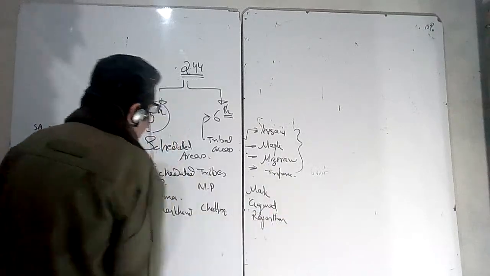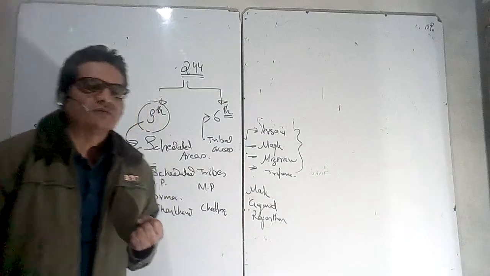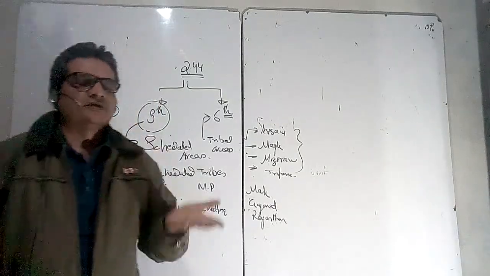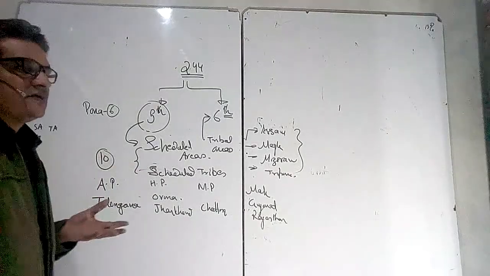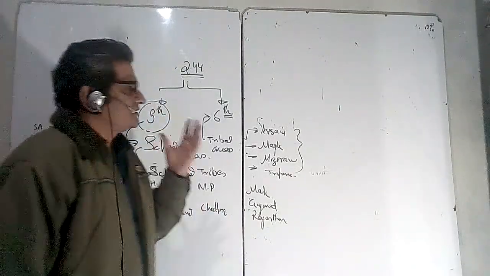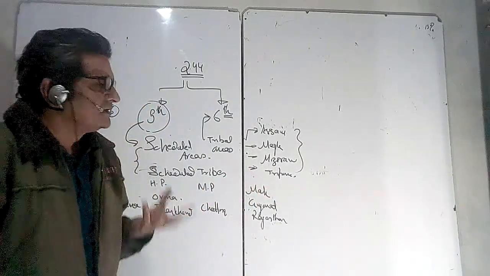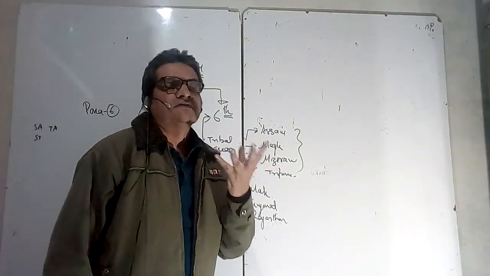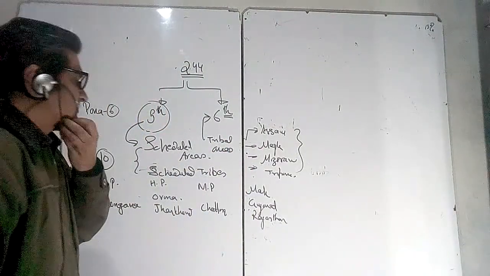So these states have their pockets of tribal dominated areas which are falling in the fifth schedule. There is a separate arrangement which has been kept for the fifth schedule areas, and that arrangement deals with both the executive and the legislative powers of the state government and also the legislative powers of the parliament and also the executive power of the union.